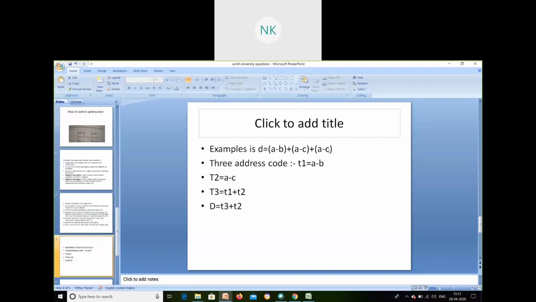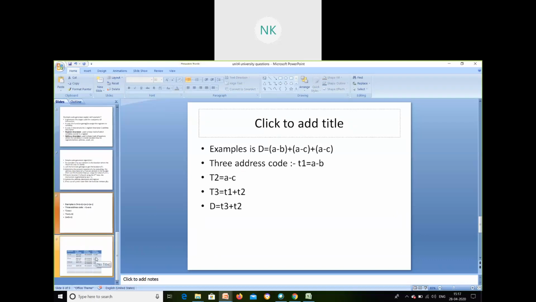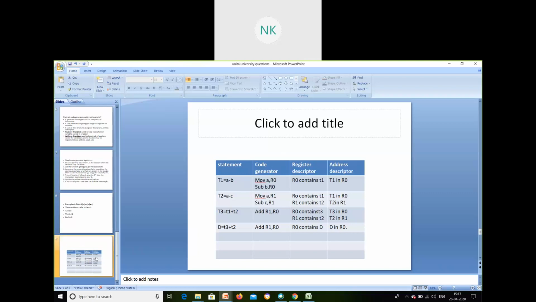Now again I should be finding this a minus c. So this D is equal to T3 plus T2, again a minus c. Correct? Yes. So now I have created a 3 address code. Now I should be doing a simple code generator. For creating a simple code generator, this is how you should be doing it. What are the statements I have?